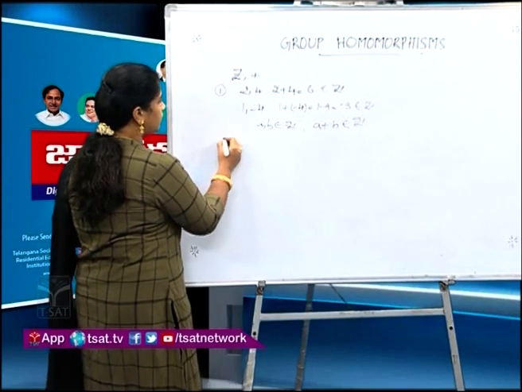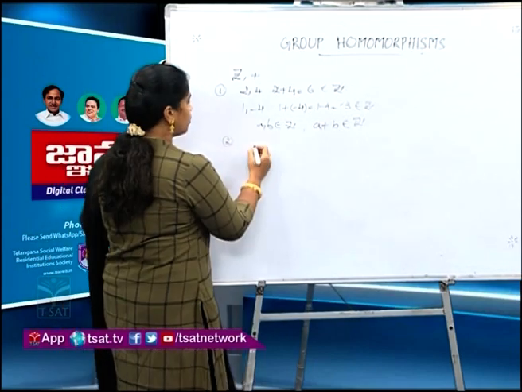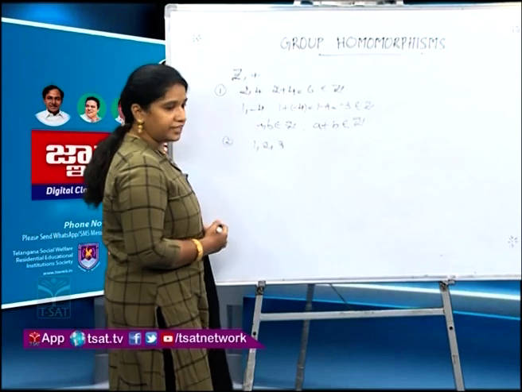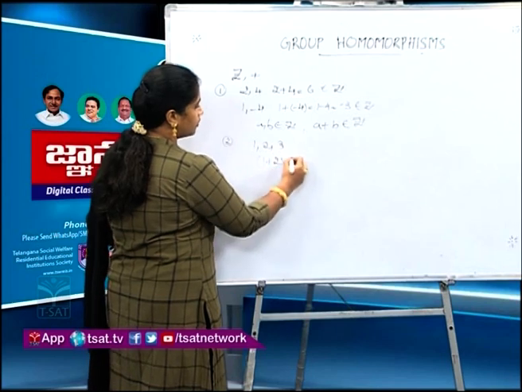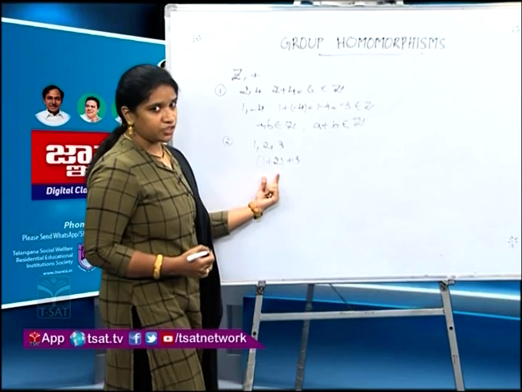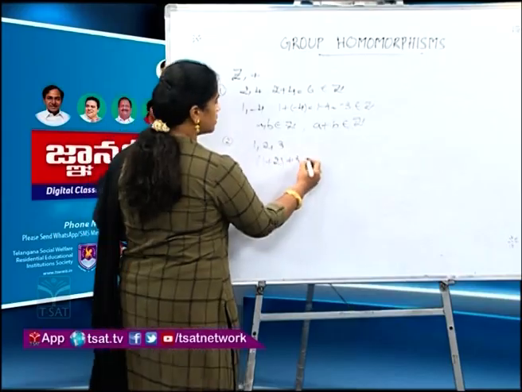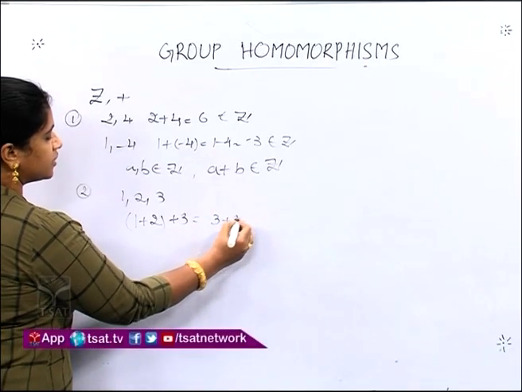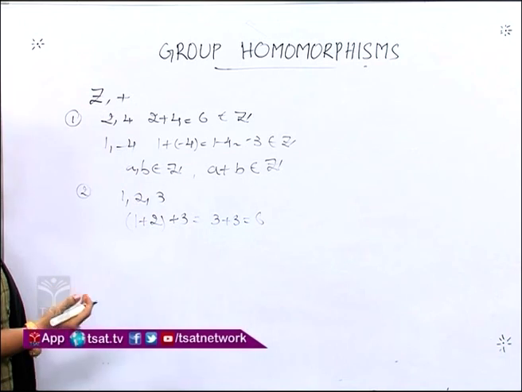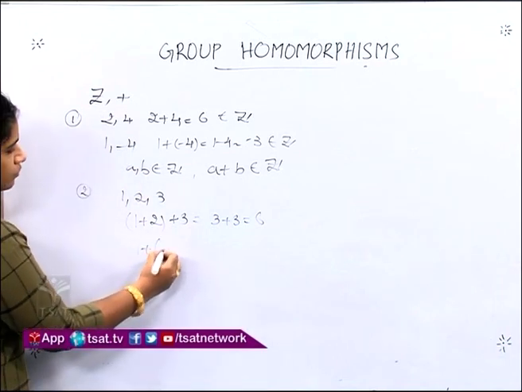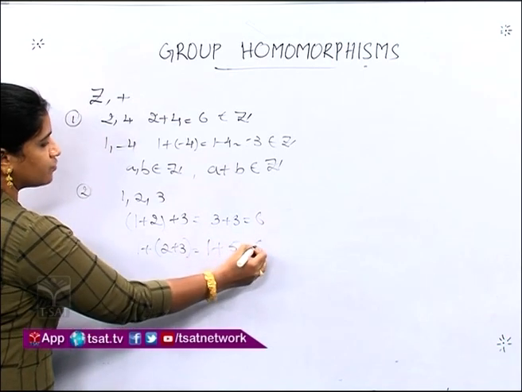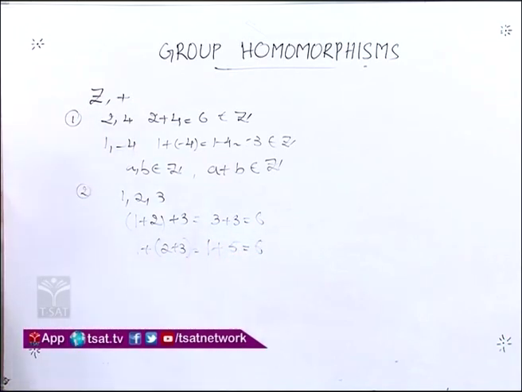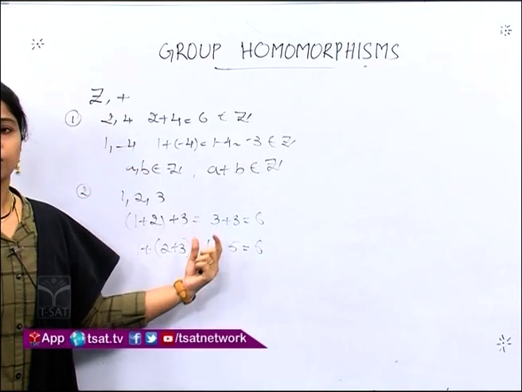Now, let us consider three integers, say 1, 2, 3. Let us add these three integers as (1 plus 2) plus 3. That is, first let us add 1 and 2 and then add the result to 3. That is, 1 plus 2 is 3 and 3 plus 3 is 6. Now, let us add the same three integers in a different way, that is, 1 plus (2 plus 3). 2 plus 3 is 5, 1 plus 5 is 6. Did we get the same answer? Yes, when three integers are added in different ways, we get the same answer.